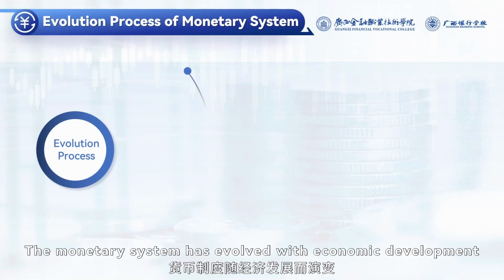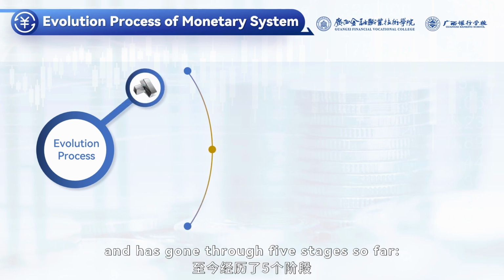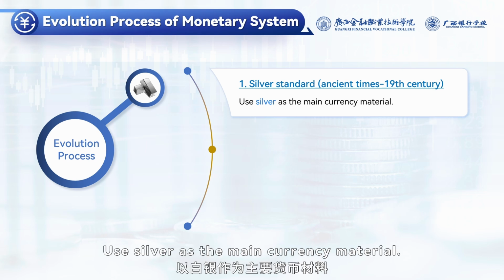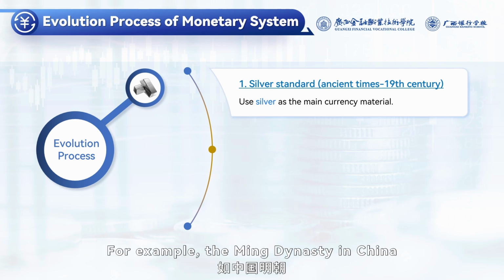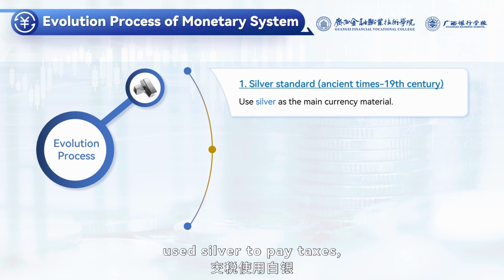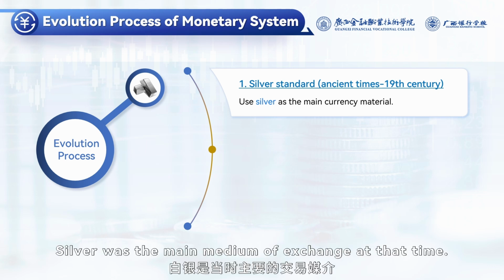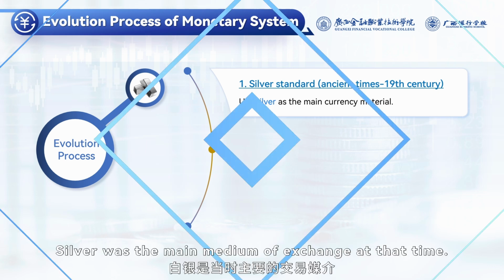The monetary system has evolved with economic development and has gone through 5 stages so far. 1. Silver standard, ancient times to 19th century. Used silver as the main currency material. For example, the Ming Dynasty in China used silver to pay taxes, and silver coins were popular in Europe. Silver was the main medium of exchange at that time.